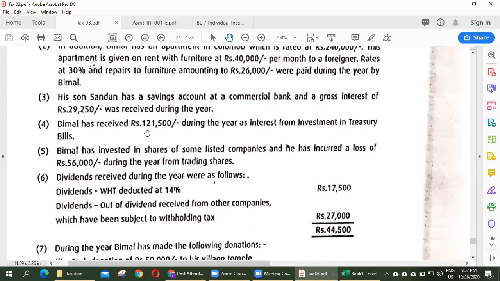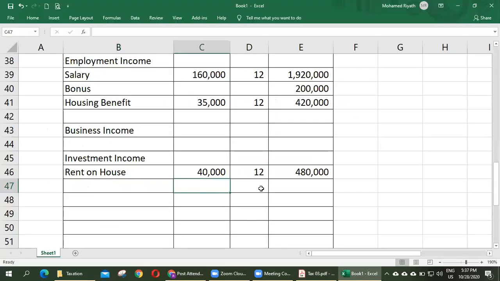Vimal has received rupees 121,500 during the year as interest from investment in treasury bills. So here no information is given on withholding tax payment. We assume that no withholding tax is deducted. How much? 121,500. Interest on treasury bill. Right.